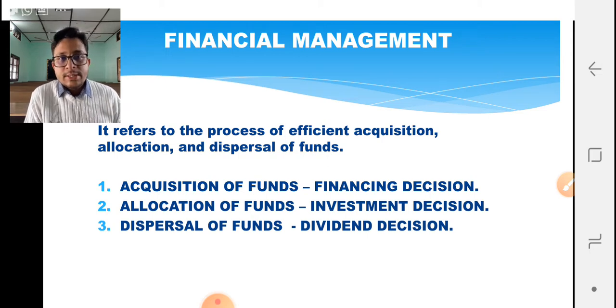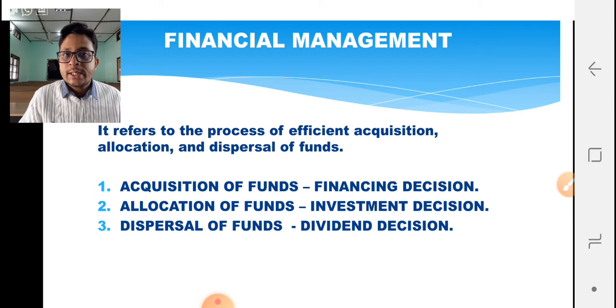Whenever we say financing decision, it refers to the sources of our financer. That means who is going to finance us, who is going to give us money to do business, right? It can be your bank or it can be your general public. Choosing a bank means taking debt capital, or choosing the public as a source of financer means you need to rely upon equity financing, right? We will be discussing that in detail in our coming slides. So that will be the first decision that is taken under financial management.